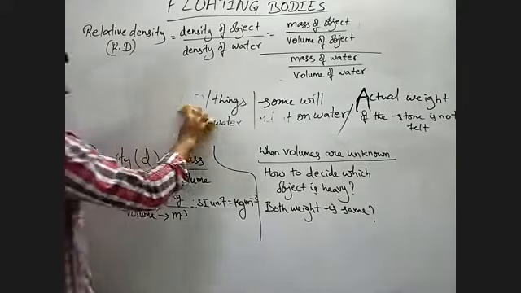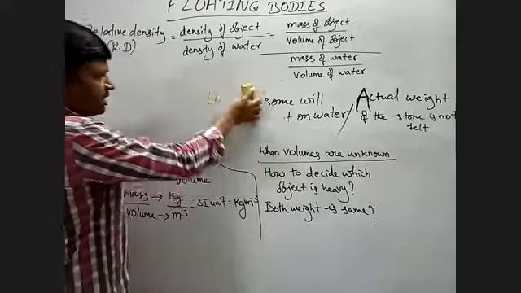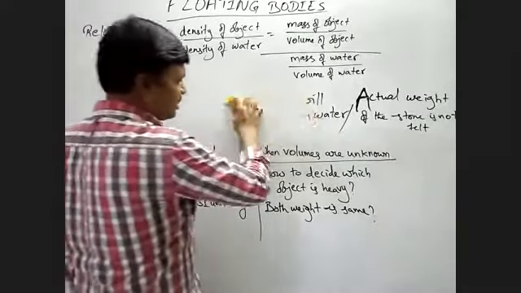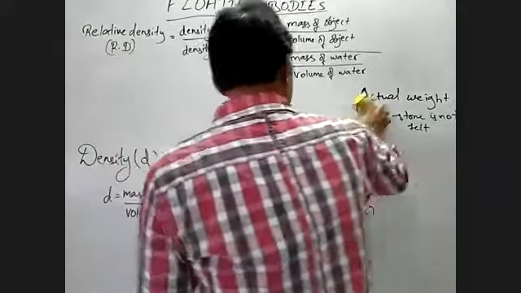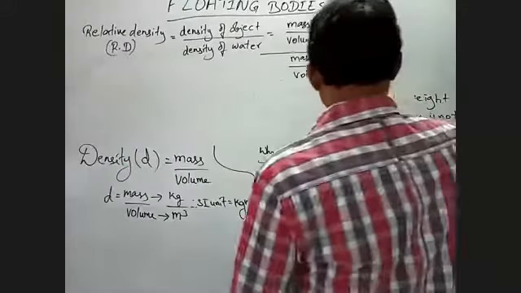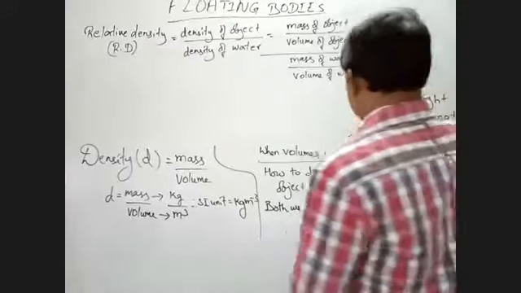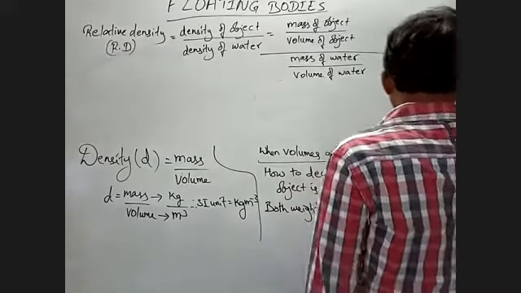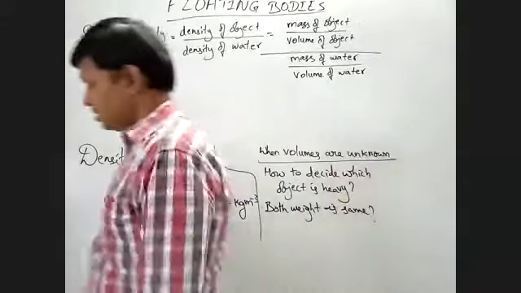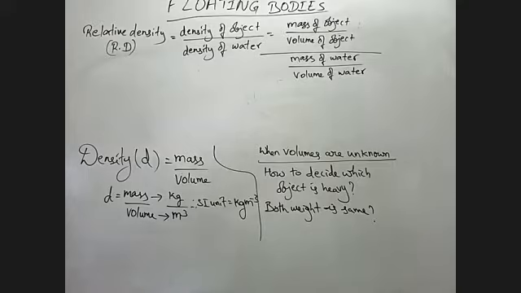There are certain physical quantities in our topic, in science or physics, which don't have units. They do not have units.